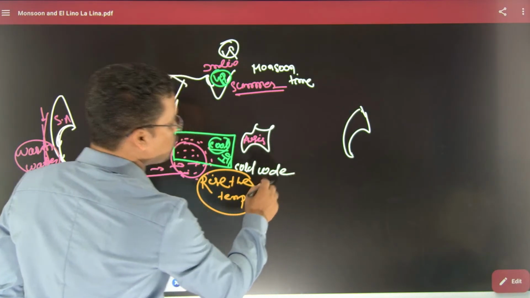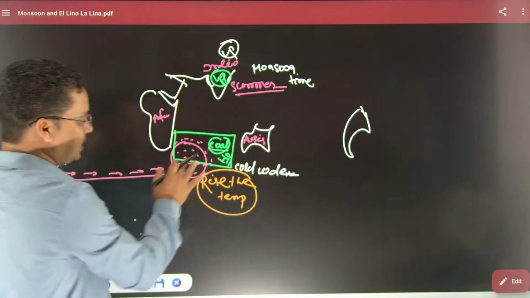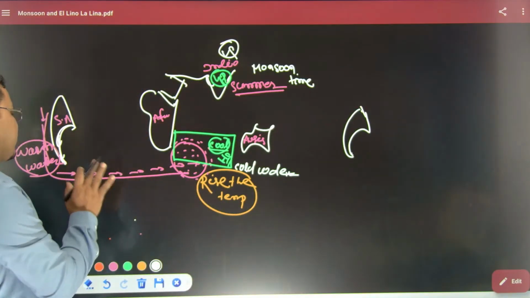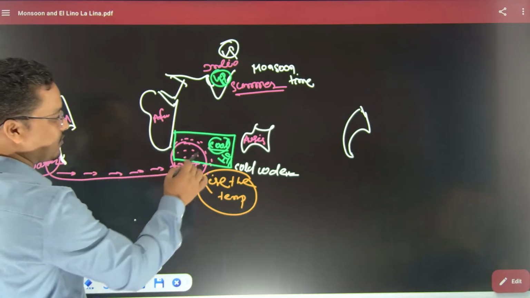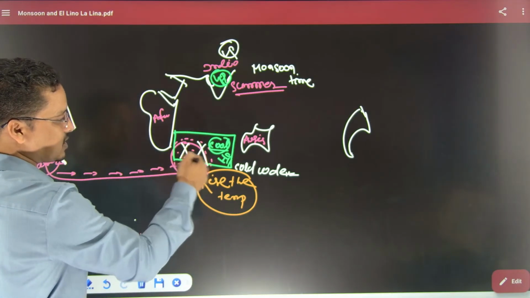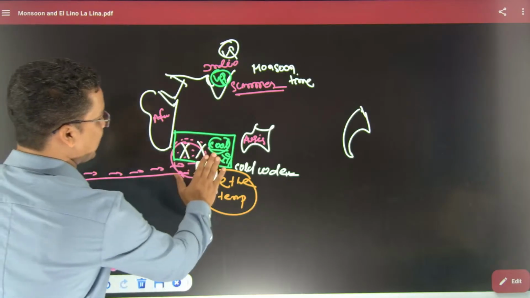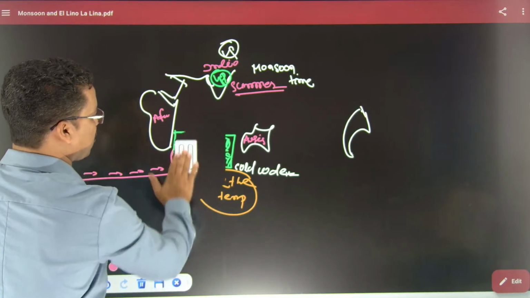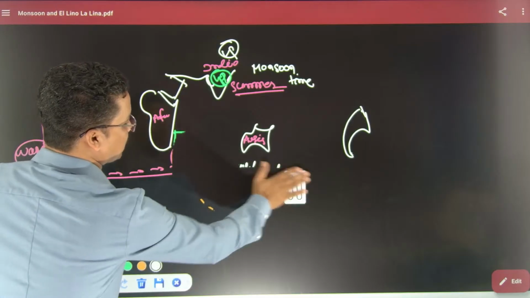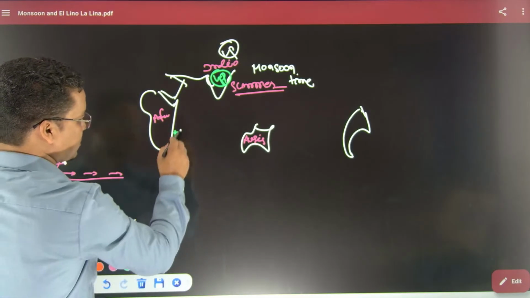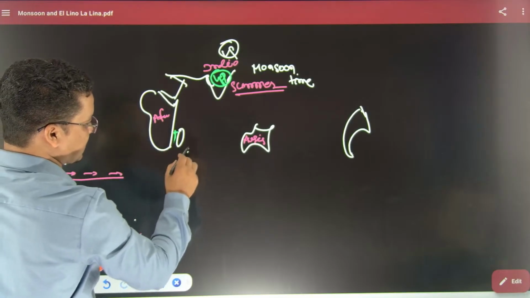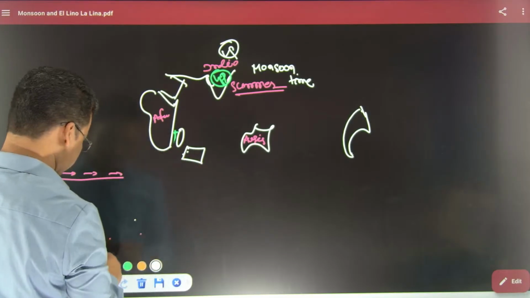We need cool water, we need cold water. But if it is an El Nino year, then this warm water will come and that will disturb this Mascarene high. Here is a high pressure called the Mascarene high, on the eastern part of Madagascar. This region is called the Mascarene high itself, a high pressure.